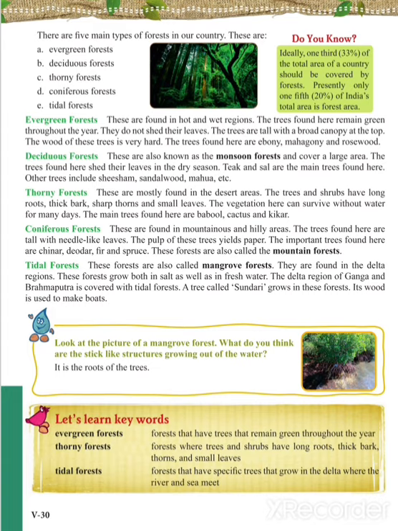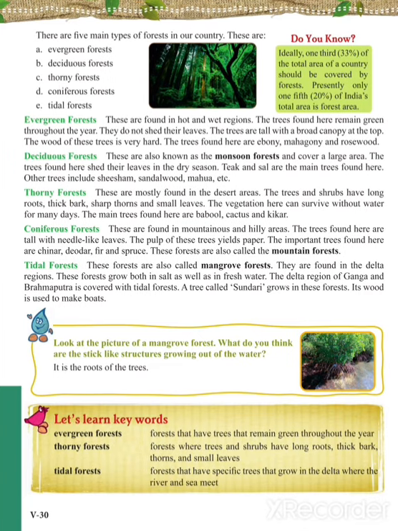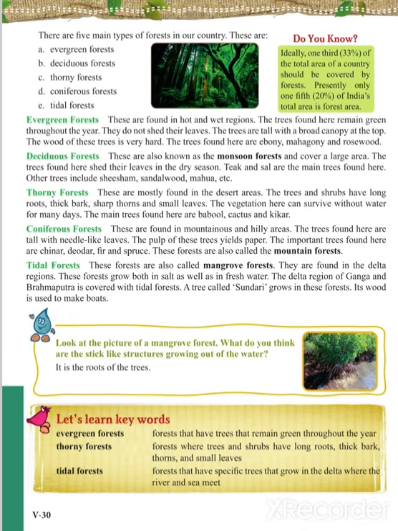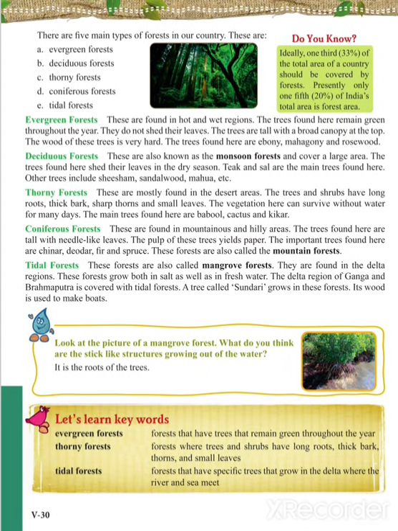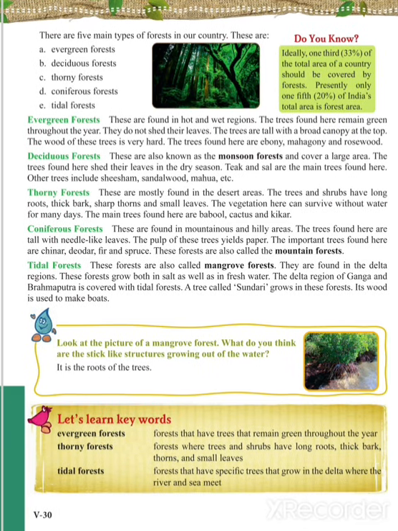Canopy is like the upper covering of the tree, the shape which is formed after the tree grows, the crown of the tree. The wood of these trees is very hard, and the trees found here are ebony, mahogany, and rosewood.